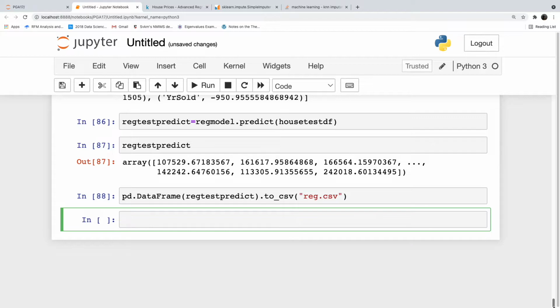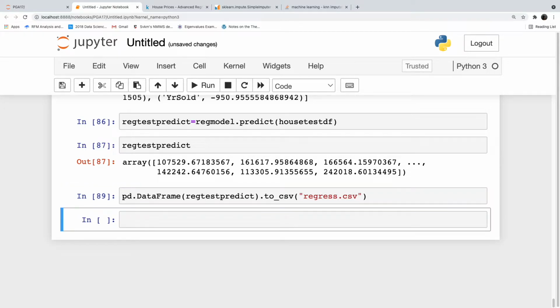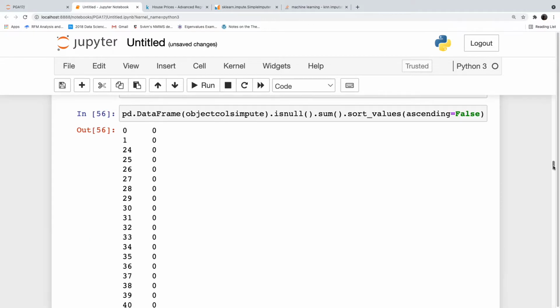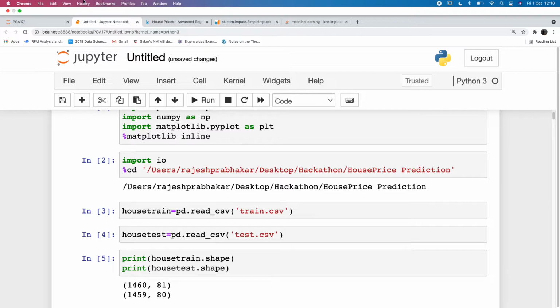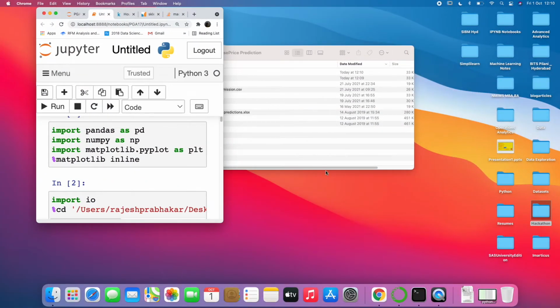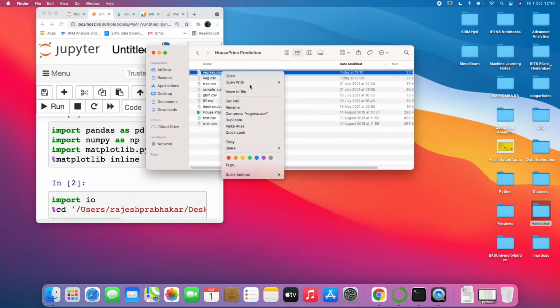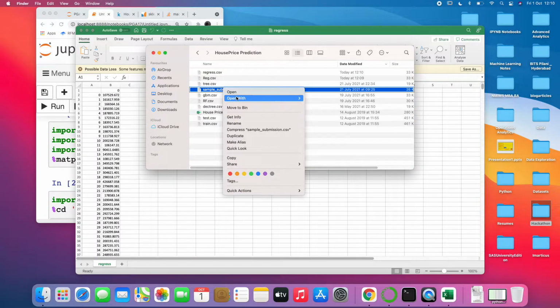pd dot data frame reg test predict to underscore csv regress dot csv. It should save in my folder, house price prediction only. And why is it not showing in house price prediction? Now it is showing. So regress.csv, I opened it, and I will also open the sample submission file.